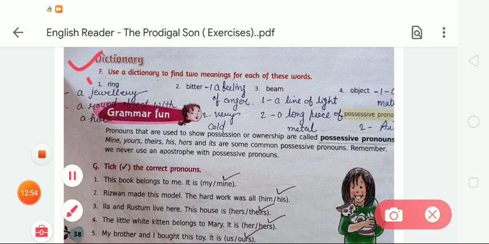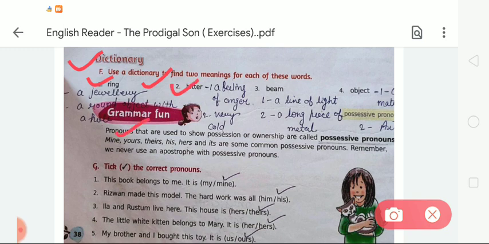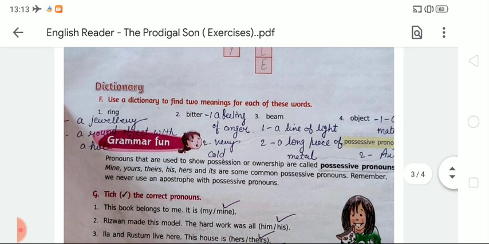So the first word is ring, and the meanings of this given word are a jewelry, a round object with a hole. Second is bitter, it means a feeling of anger, and very cold. You must write down these given meanings in your notebook. Okay, third is beam, so it means a line of light. Second is a long piece of metal. Fourth is object.